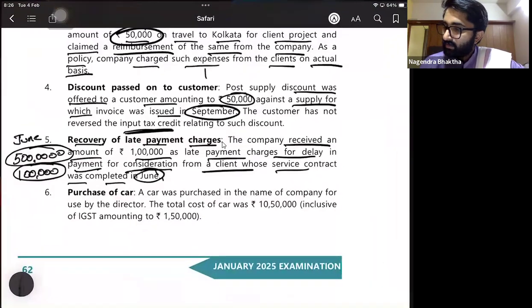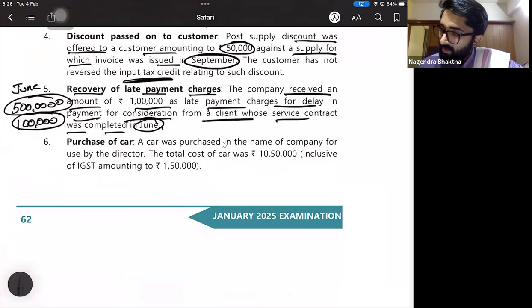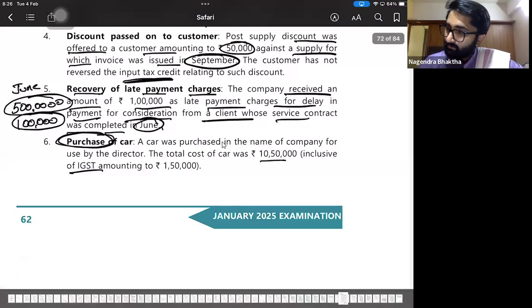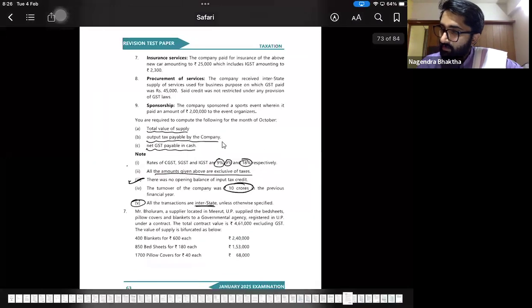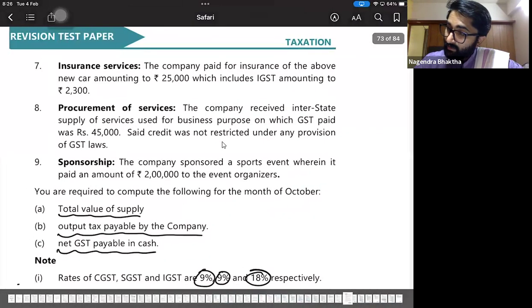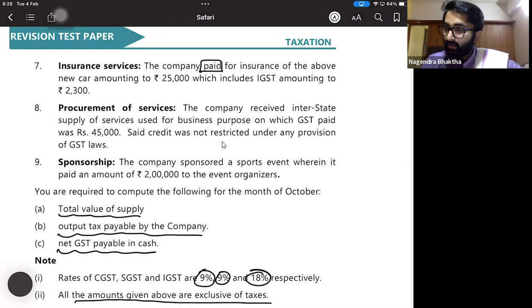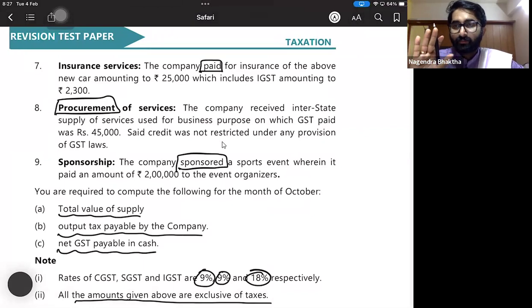Purchase of car was purchased in the name of the company for use by the director. The total cost of the car is 10,50,000 inclusive of IGST. See, this is purchase. This is not sale. So we will keep this pending. Next, seventh one. The company has paid. That means again purchase. We'll keep this pending. Procurement of services. Again purchase. We'll keep this pending. The company sponsored. That means they paid again. We'll keep this pending.